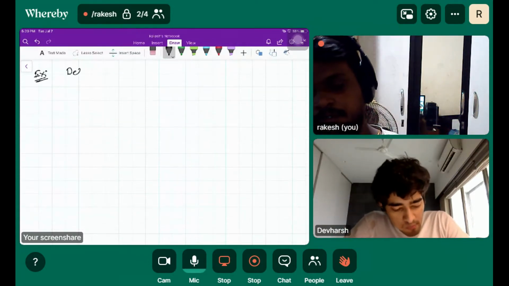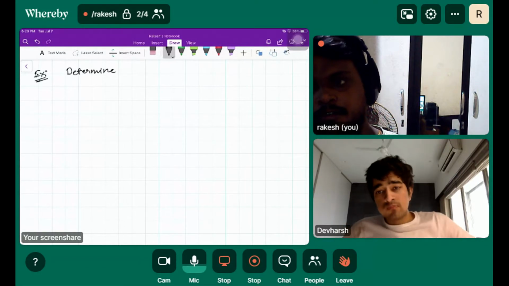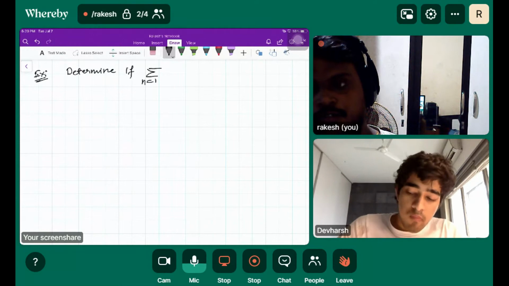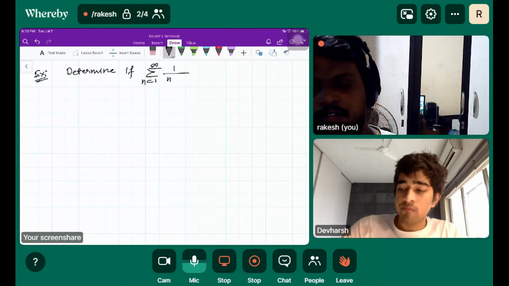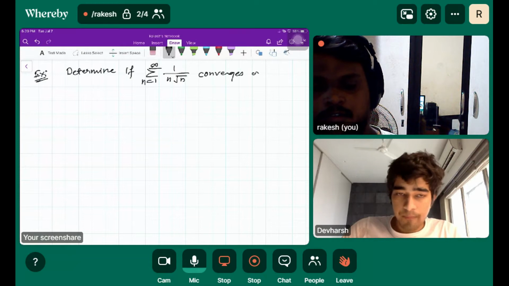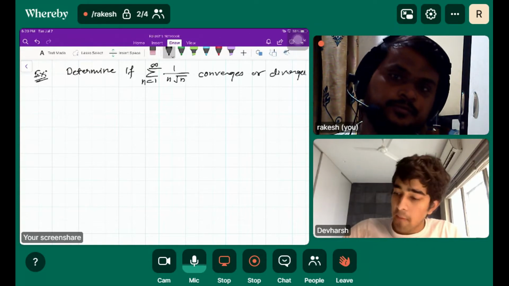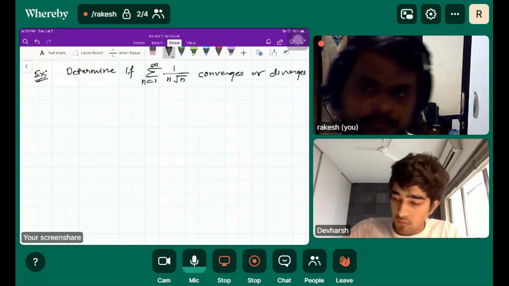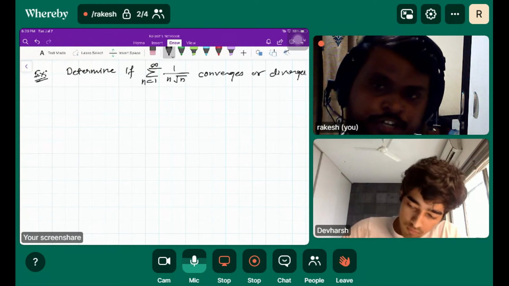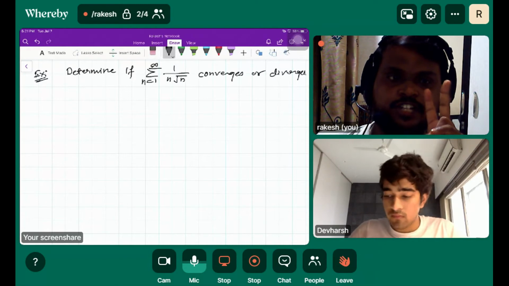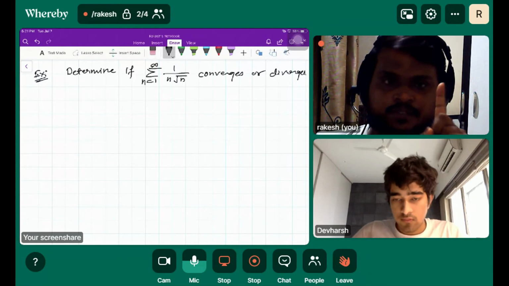Determine if the summation of n equal to 1 to infinity of 1 over n root n converges or diverges. You need to check two conditions. One, if the function is decreasing.